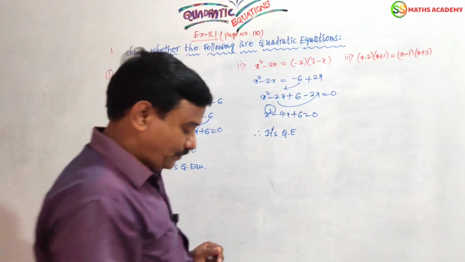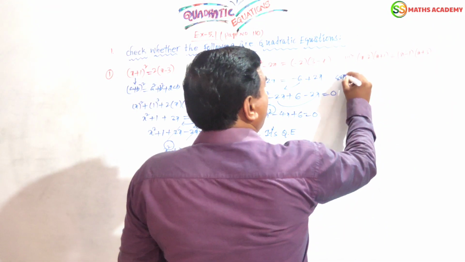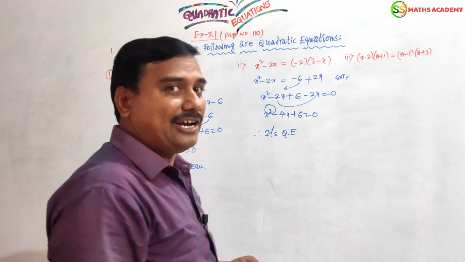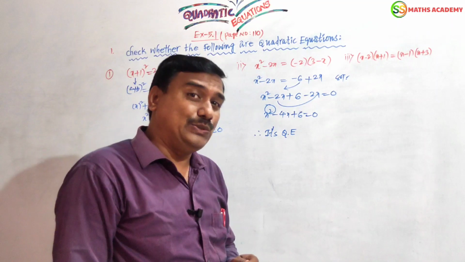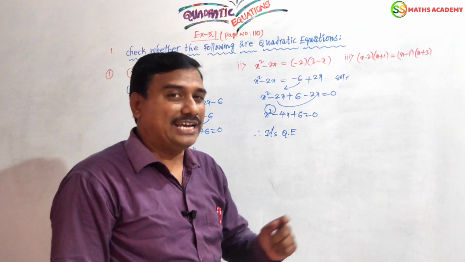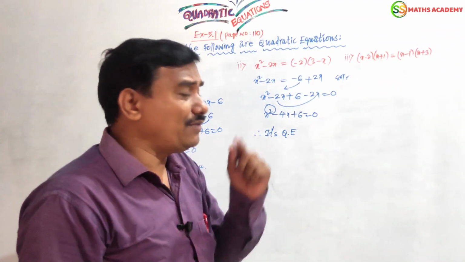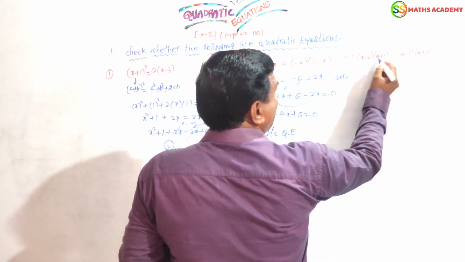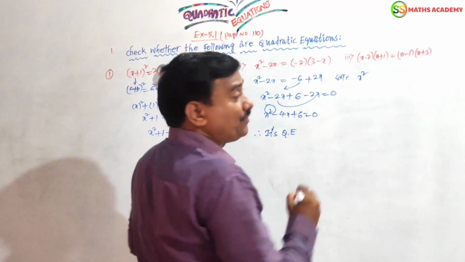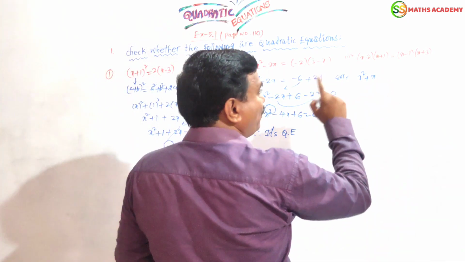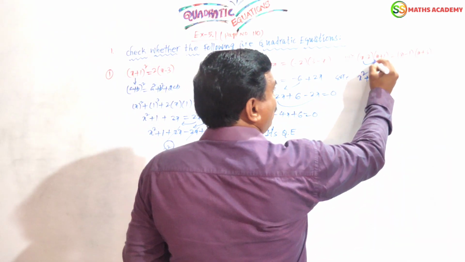Now the third one. The solution will be the product of these two, like the algebraic identity x plus a into x plus b, the formula will be there, no? x square plus a plus b of x plus ab. The same formula we should apply here. x into x, x square, x into plus 1, plus 1x. Now x will be completed.